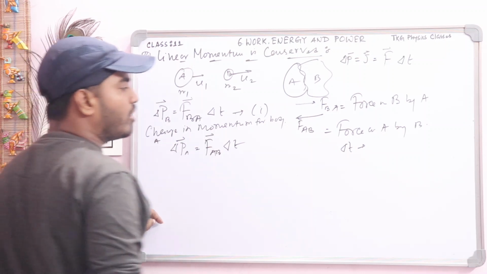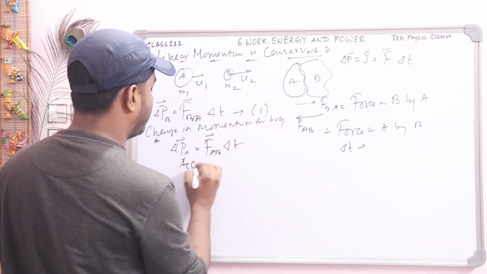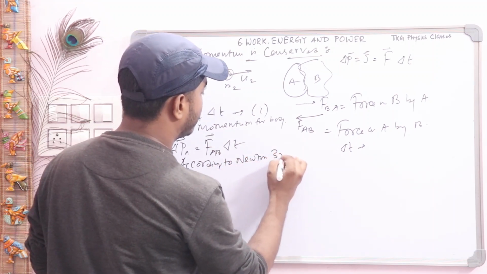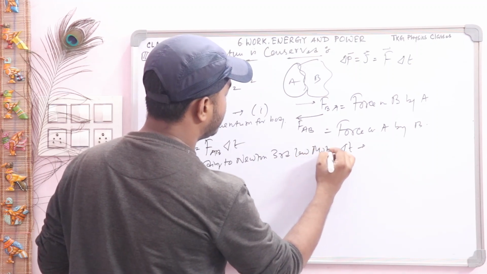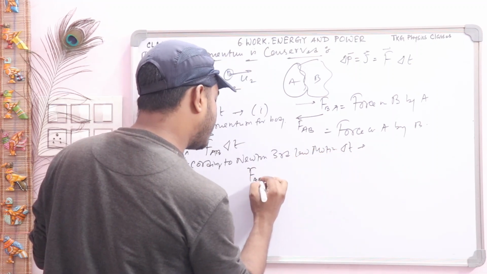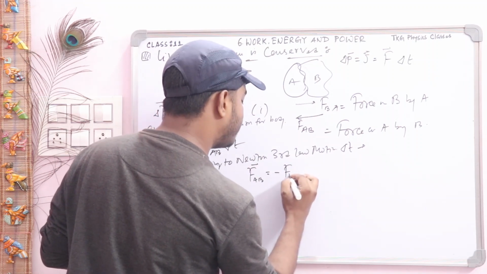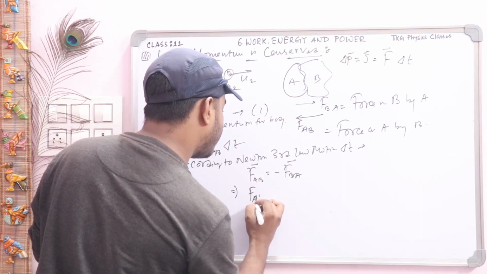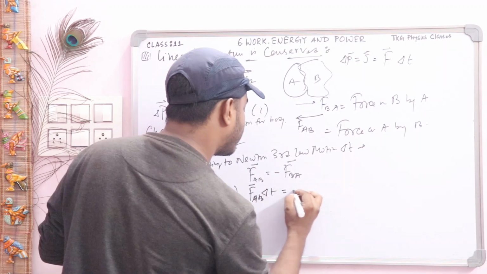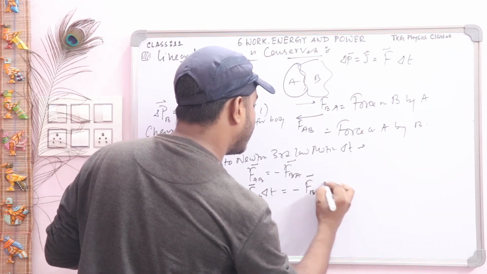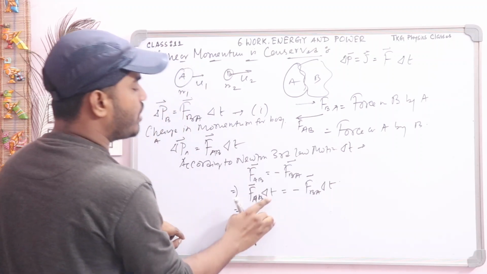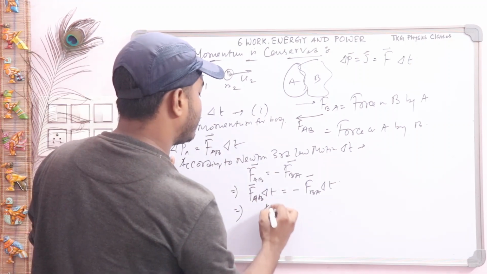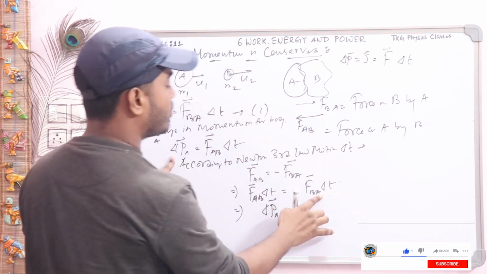Now according to Newton's third law of motion, you can write that FAB is exactly equal to minus FBA. Now just multiply del T on both sides. That is FAB into del T is equal to minus FBA into del T. Now FAB into del T, this one, is del PA, and that is equal to minus this one, that means del PB.